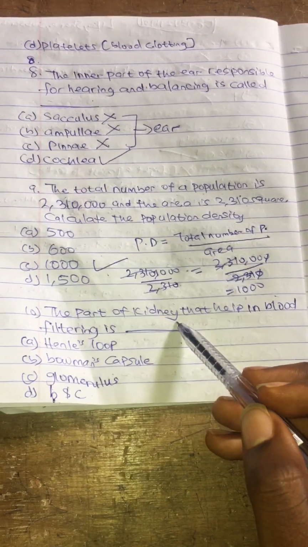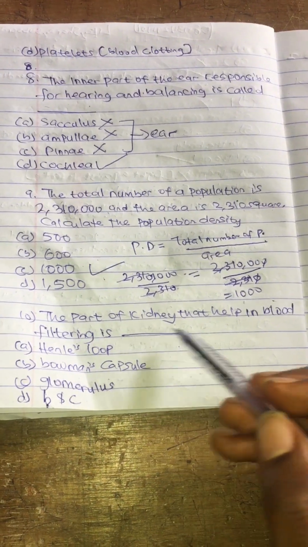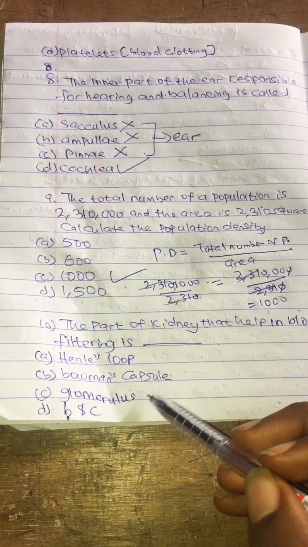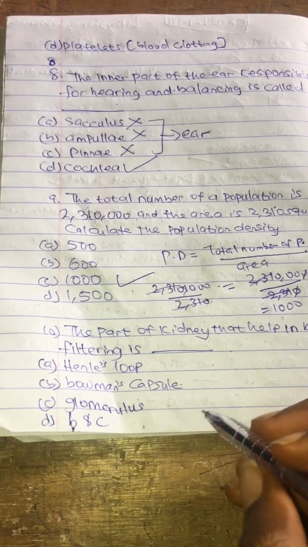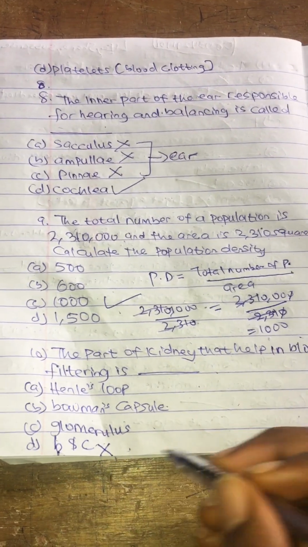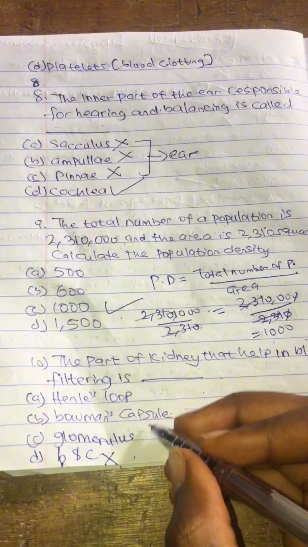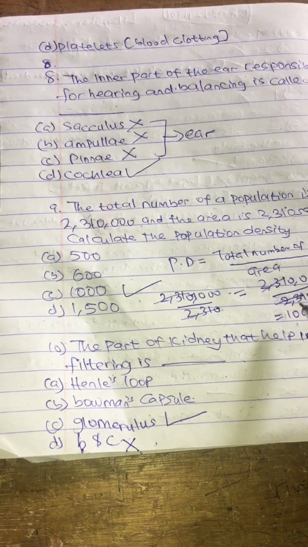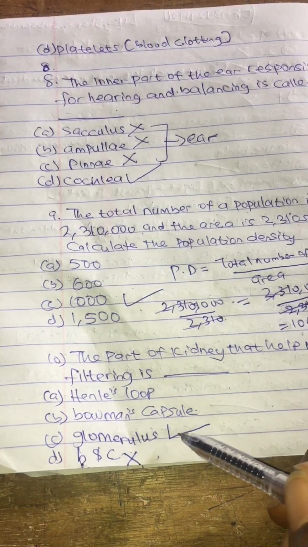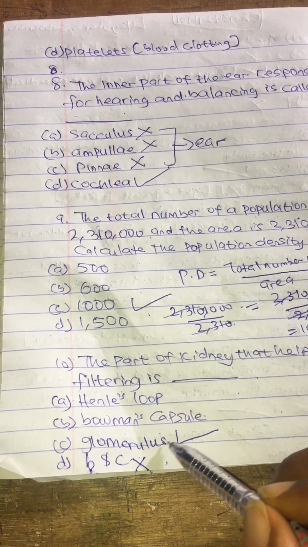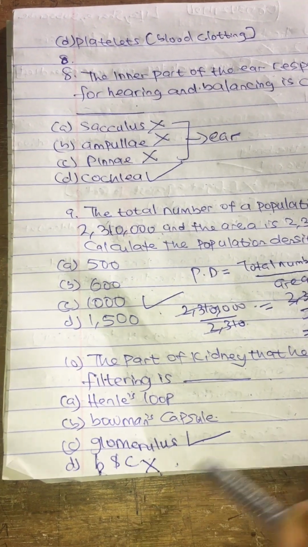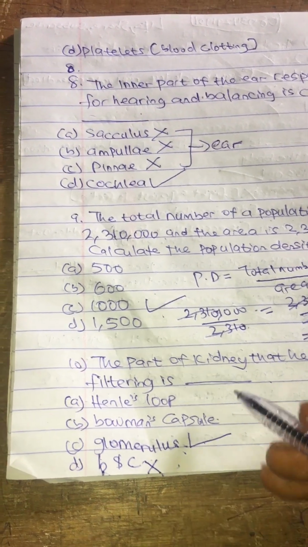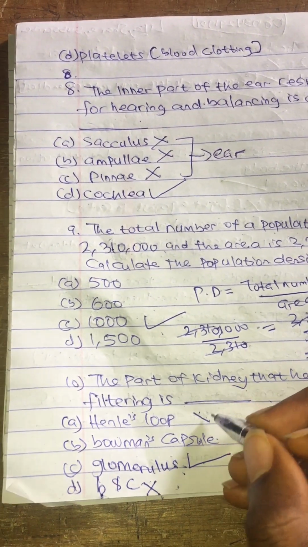The part of the kidney that help in blood filtering is dash: A, Henle's loop; B, Bowman capsule; C, glomerulus; D, B and C. B and C is out. It's only one that is responsible for blood filtering, which is the glomerulus. Bowman capsule surrounds the glomerulus, while Henle's loop is also out.